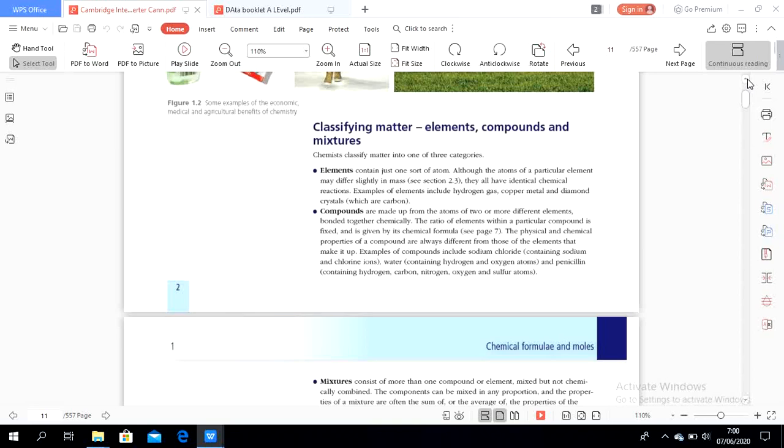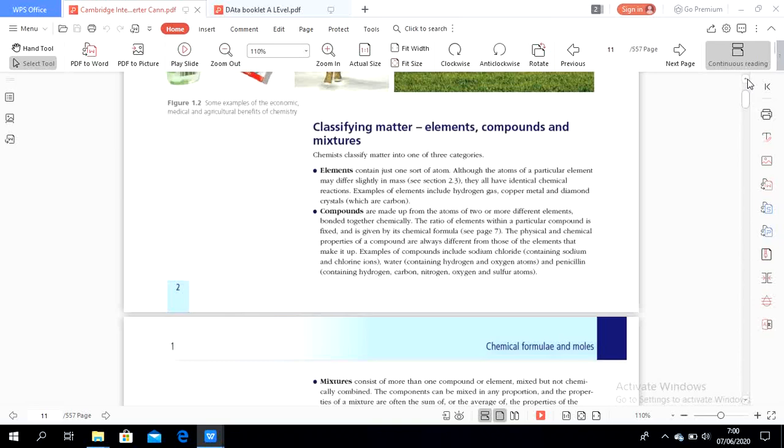Okay, so in here, it says in the elements that although all atoms of a particular element may differ slightly in mass, they all have identical chemical reactions. What does this statement mean? This statement means the isotopes. We know isotopes are atoms of the same element, meaning one element, for example hydrogen.